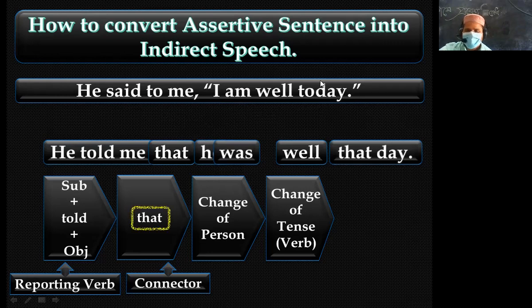And if there is a special word like today, tomorrow, yesterday, etc., you have to change it according to my previous class. Okay.